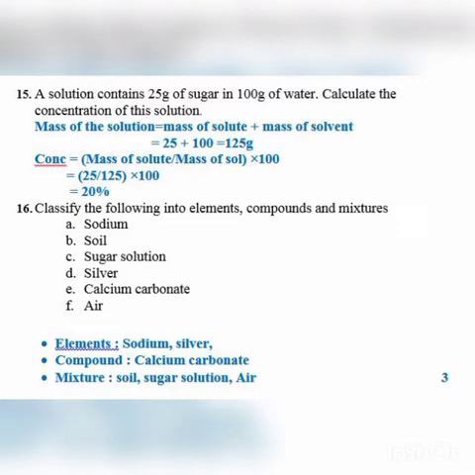It's written here 20%, which means that in 100 grams of solution the amount of solute present is 20. So the amount of water will be 80 grams. I hope it's clear. It's very easy. Okay, so concentration is always the amount of solute which is present in 100 grams of solution. I hope it is clear to everyone.